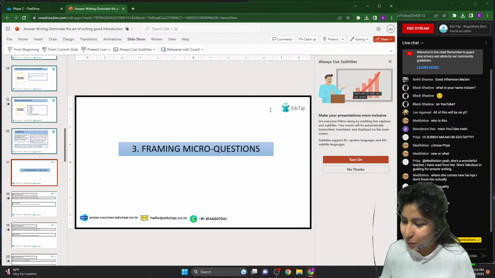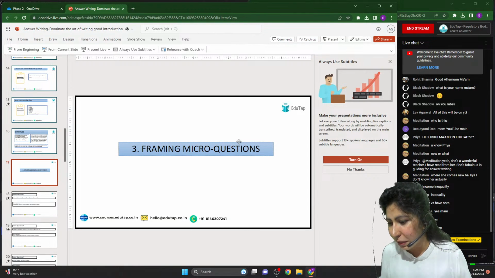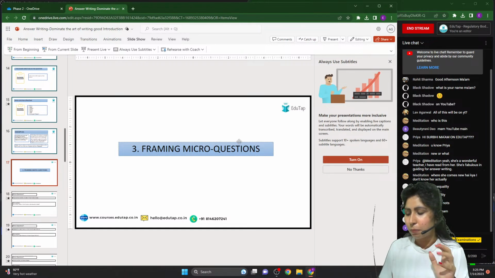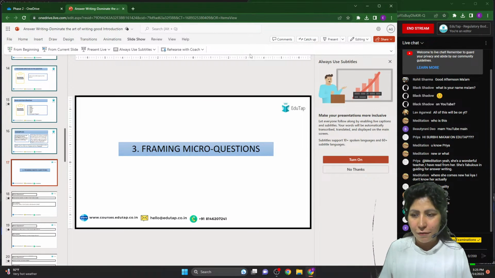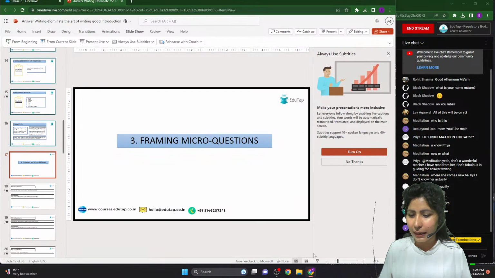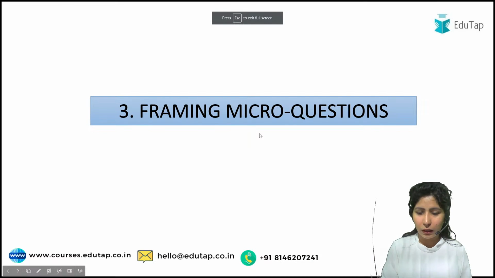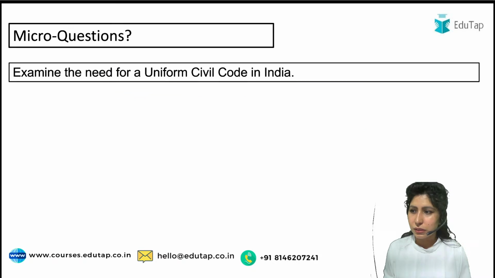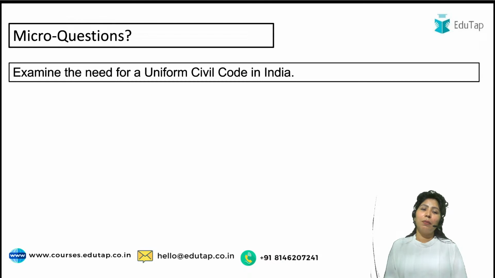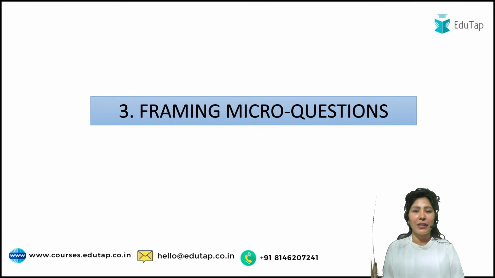Okay. So let's move on to framing our micro questions. Let's move on to the most important part of this discussion, that is framing micro questions for your answers. I hope there is not a lot of problem with the screen. What are micro questions? What are micro questions? See, there is a question that you will see on the screen. And what are micro questions? Are they available on the screen, or do you have to frame them? And why do you have to frame them?